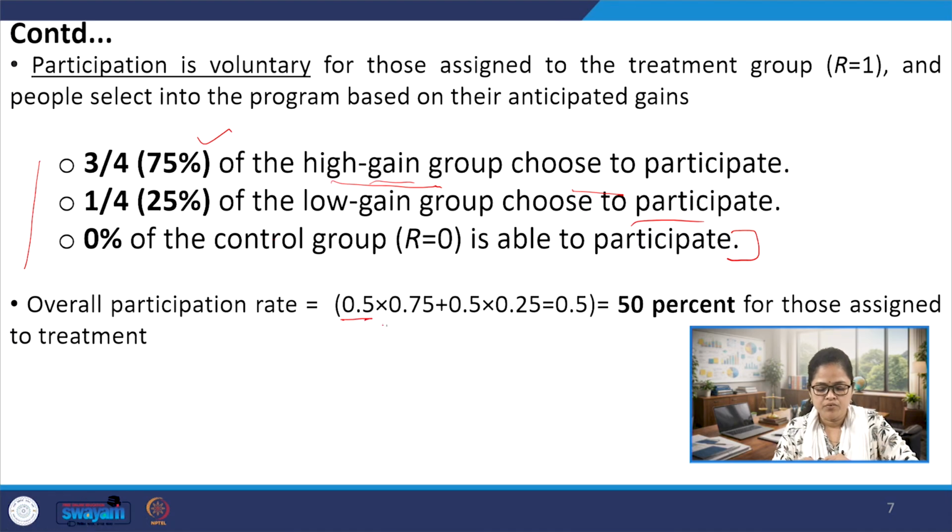So this is half multiplied by 0.75, plus the other half of the population under this intervention group, multiplied by 0.25. So this is 50%. The overall participation rate, when they are given a chance to actually participate under this intervention group, is 50% for those who are assigned to the treatment group.